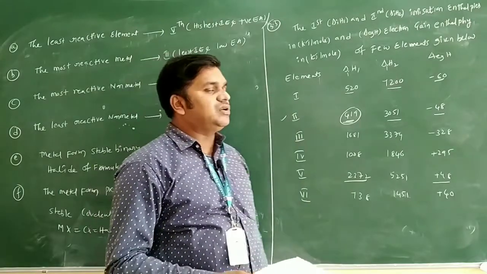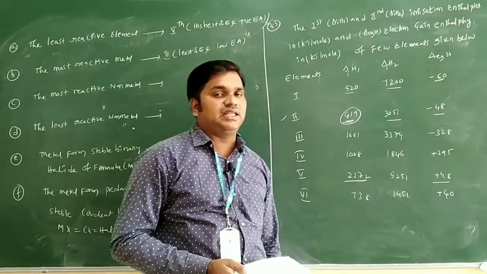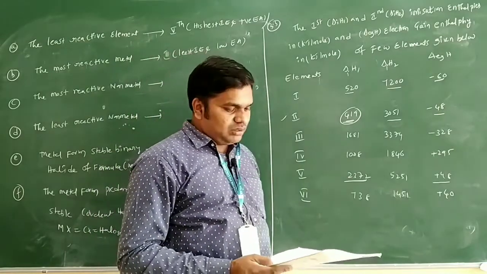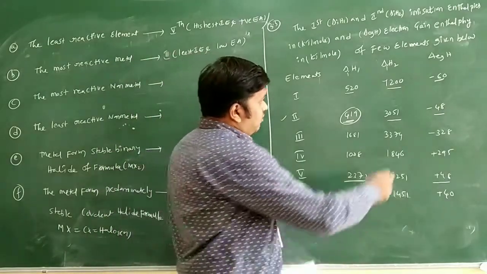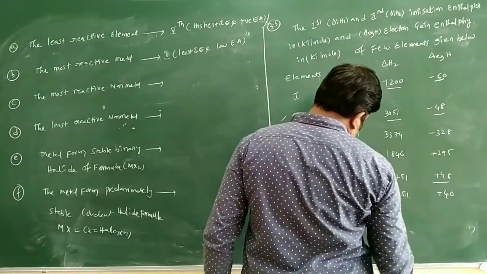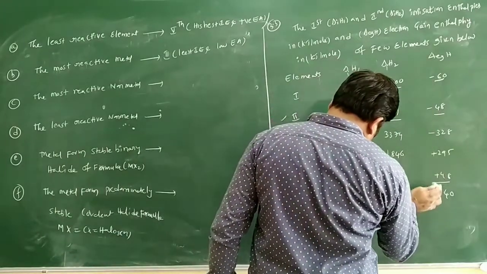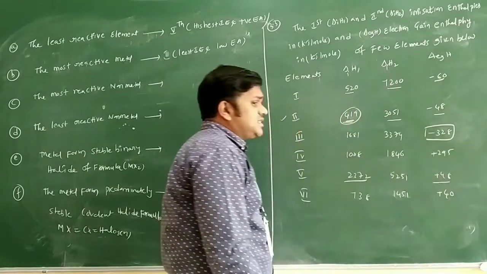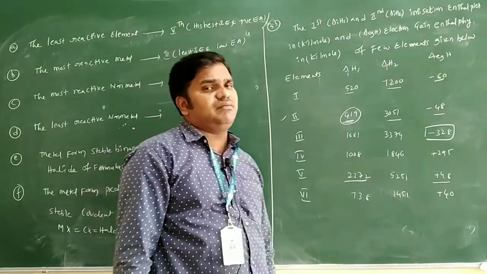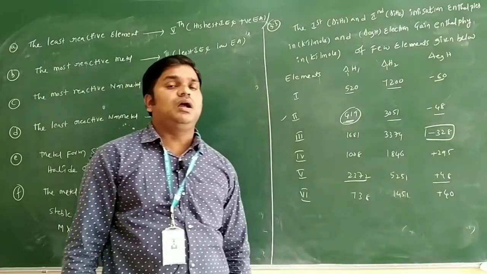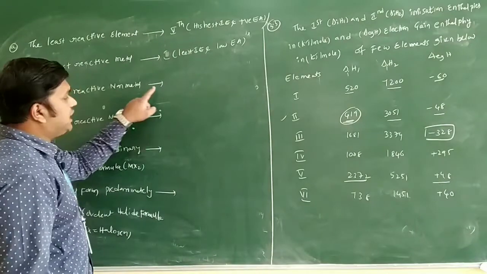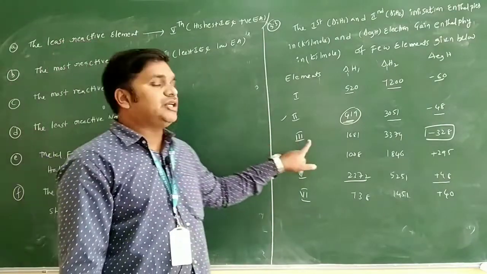So generally non-metals having electron gain enthalpy negative only. Among those, which one having highest negative electron gain enthalpy? Here see, minus 60, minus 48, minus 328, plus 295, plus 48 and plus 48. This minus 328 is there. So generally halogens having more negative values are there. So which one here is the most reactive non-metal?